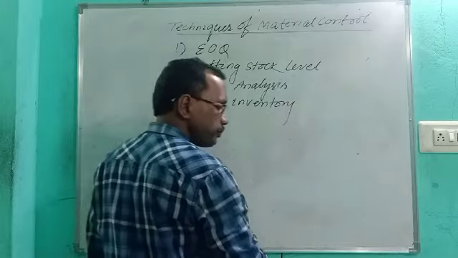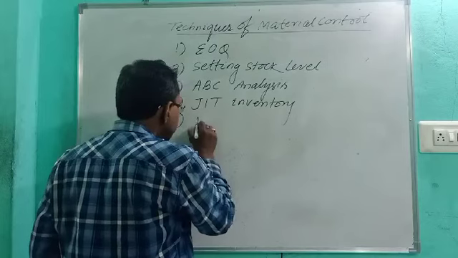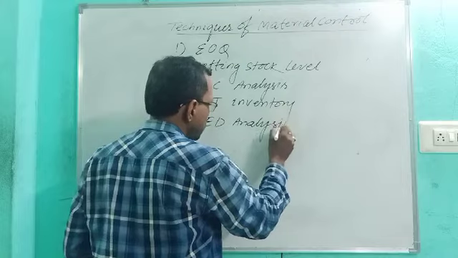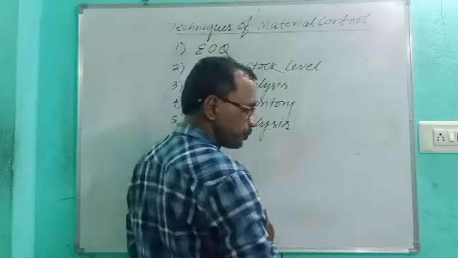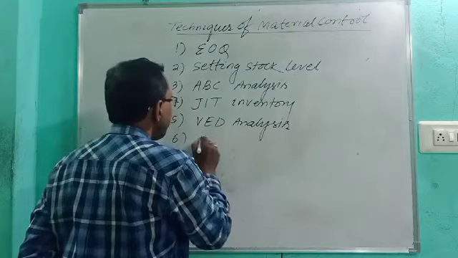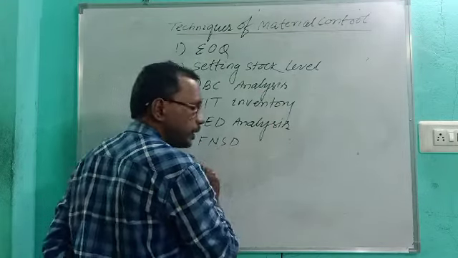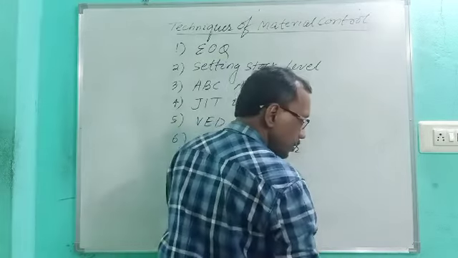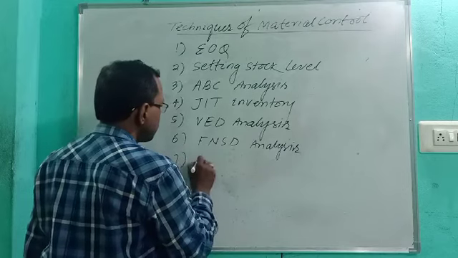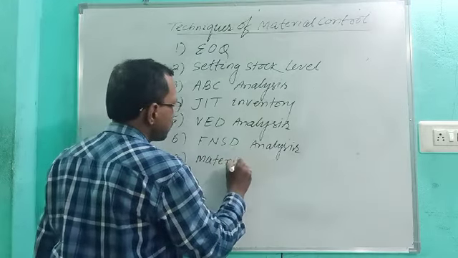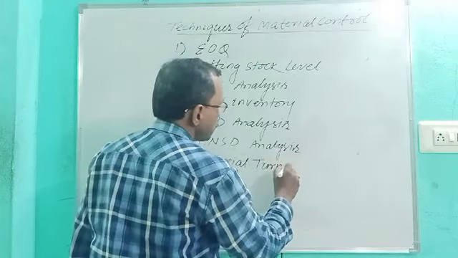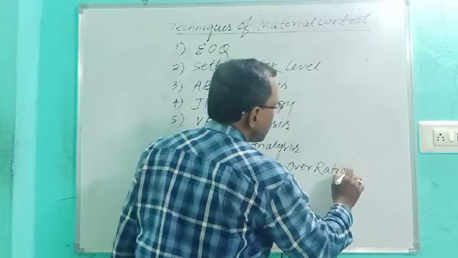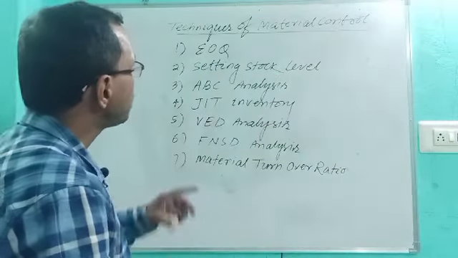Number 5 is VED analysis. Number 6 is FNSD analysis. Number 7 is material turnover ratio.